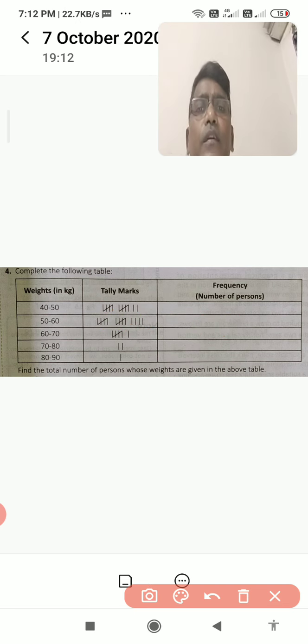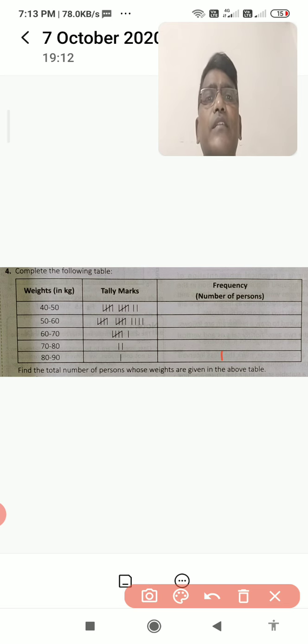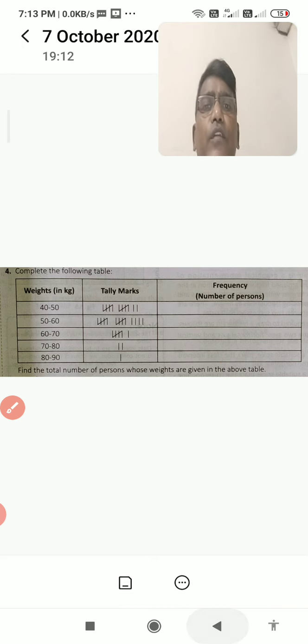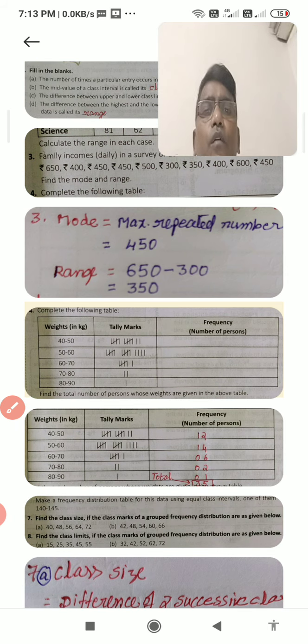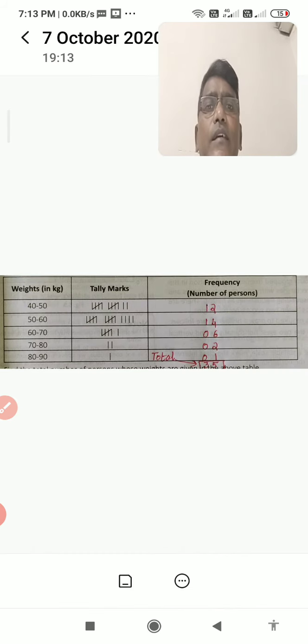Just counting that only. In the third, 60 to 70 class interval, 5 and 1, 6 will come. Okay. Next your 70 to 80 and 80 to 90. And by adding all, you are going to get the total also. Total frequency is going to come. So I explain this, then I show the answer to you properly. Just see how we fill the answers here in frequency.